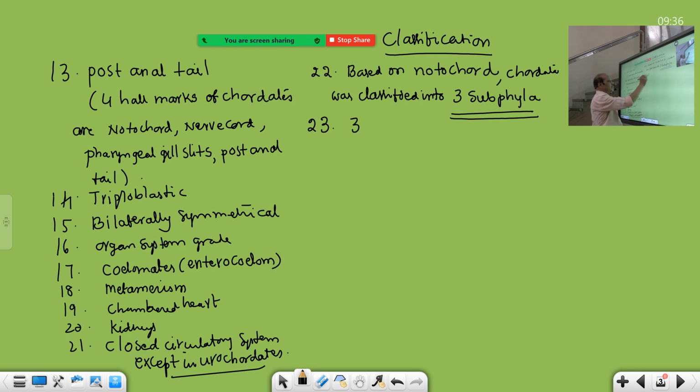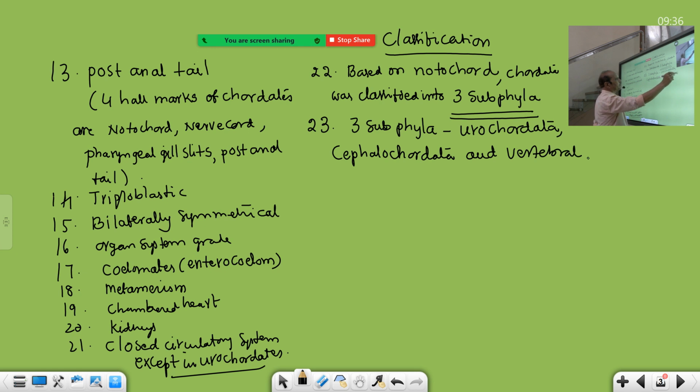So the 3 subphyla, as you all know, are Urochordata. This evolutionary order you have to mention. First Urochordata, second subphylum Cephalochordata, and third subphylum is Vertebrata.